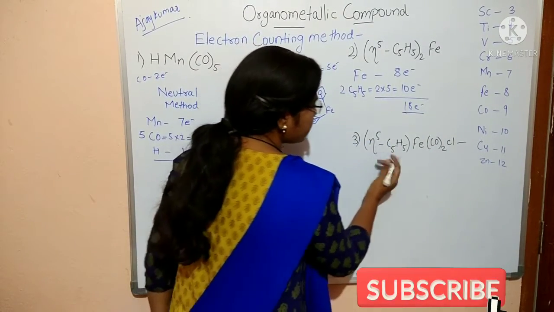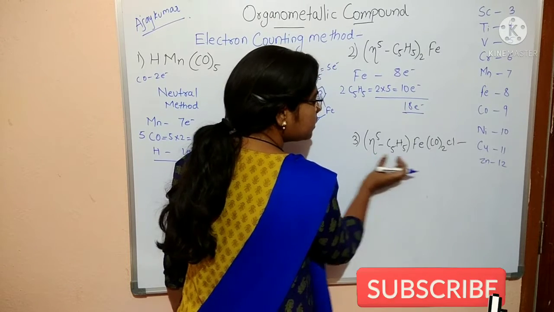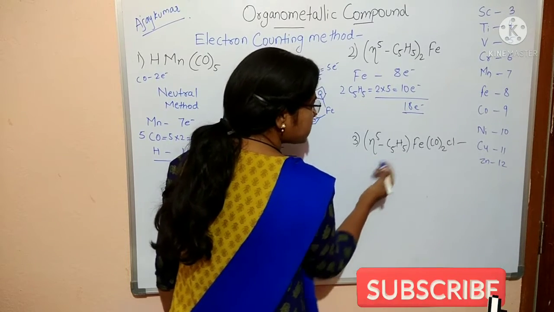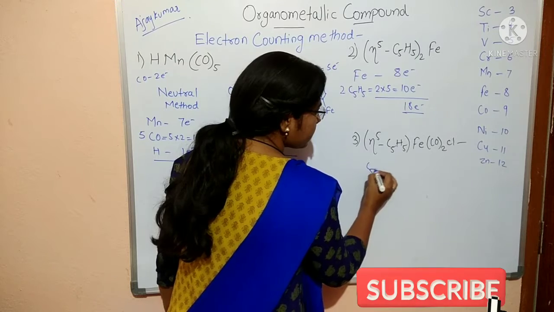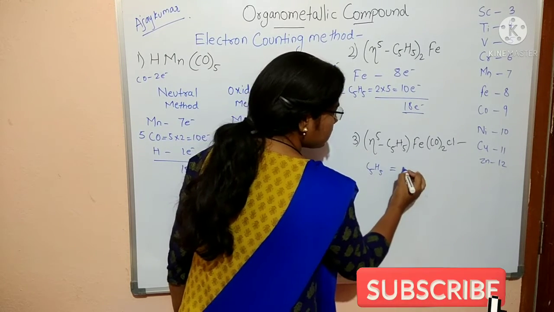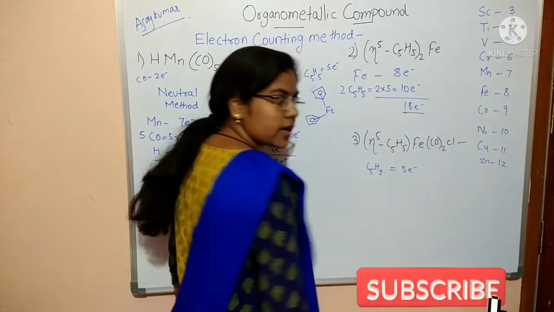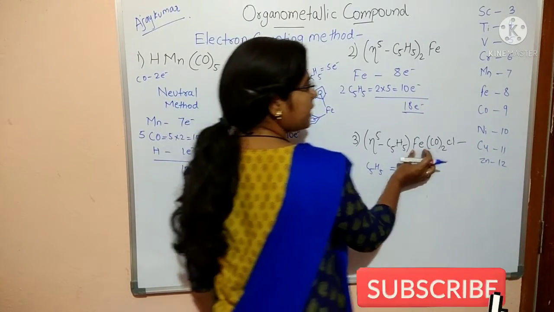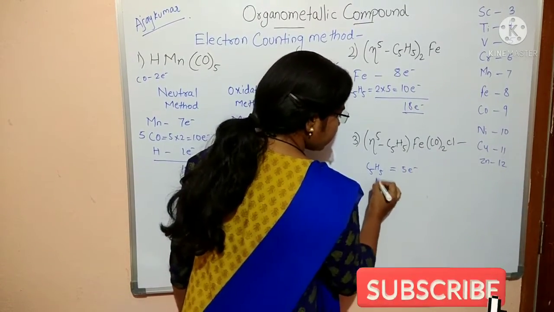What is the third example? Here also eta 5 C5H5. C5H5 is present only one time, so 5 electrons. Iron gives 8 electrons.